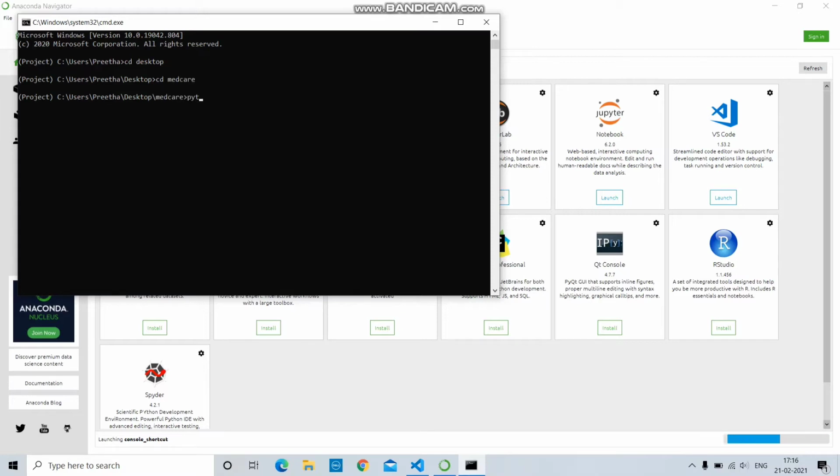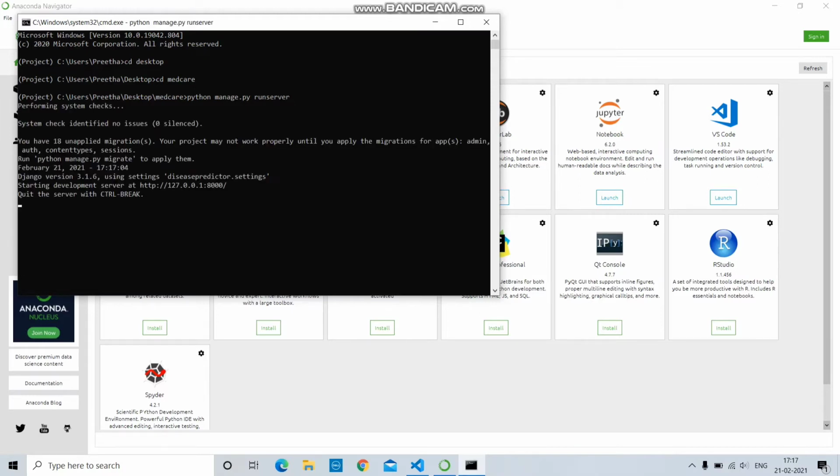We have to enter the command used to run the Python file. Here manage.py is the main file and runserver is used to run the Python file on local. Then copy the link and paste it on the local server.